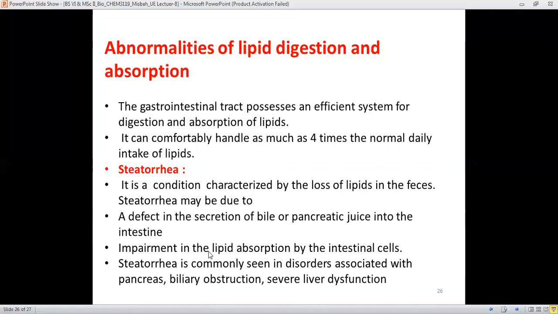Therefore, the impairment in the lipid absorption doesn't occur by the intestinal cell, and it's commonly seen in persons who have diseases or impairments or some problem in their pancreas, or biliary obstruction, or severe liver dysfunction is also present in some patients, which causes the steatorrhea, in which the important lipids which should be absorbed and which should be oxidized in the body are expelled out from the system.